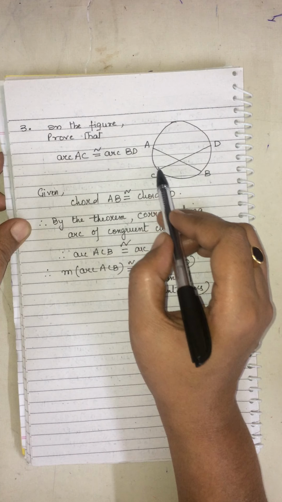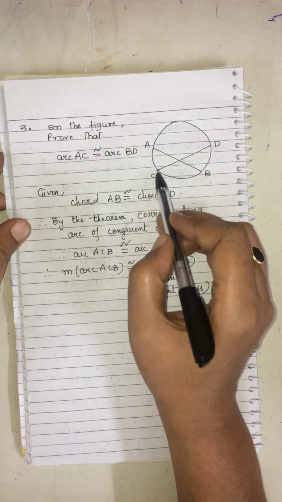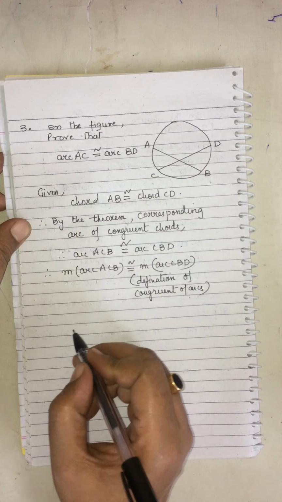Now see, ACB can be written as AC plus CB.